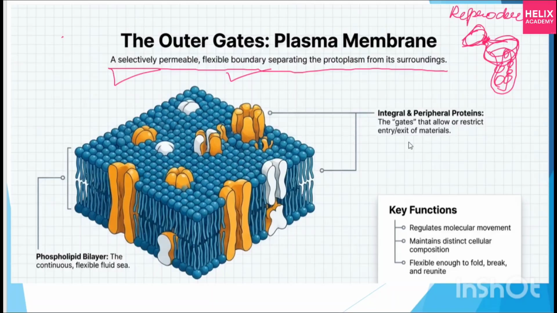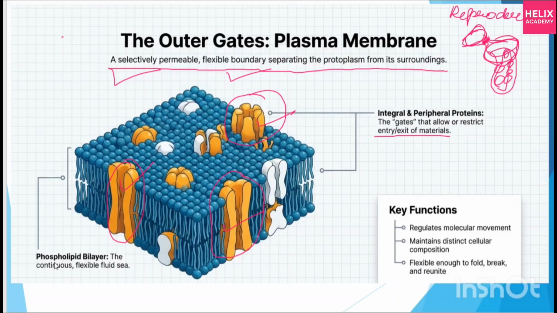Okay, see, integral and peripheral proteins, these are the proteins. How is the cell membrane formed? It is formed by proteins, the gates that allow and restrict the entry or exit of any material. See, these are what? Integral and peripheral proteins. I told you everything inside is made up of protein. So these peripheral proteins, what is their work? They will say who has to come inside and who does not have to come inside.